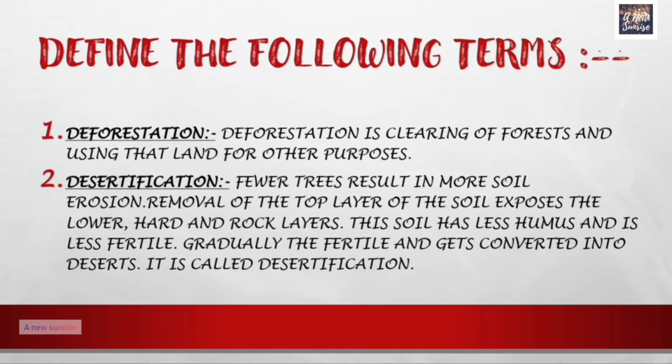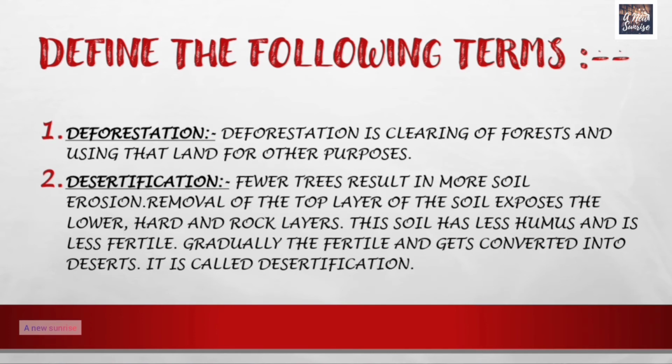Desertification. Fewer trees result in more soil erosion. Removal of the top layer of the soil exposes the lower hard and rock layers. This soil has less humus and is less fertile. Gradually the fertile land gets converted into deserts.